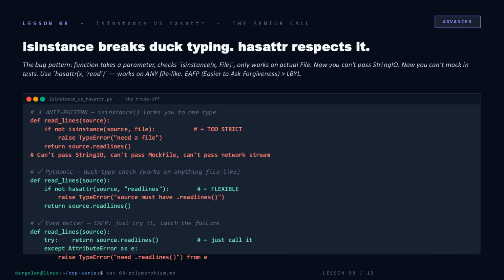The moment you write isinstance(source, File), you've slammed the door on StringIO, on mock objects, on every network stream that quacks like a file. The hasattr version opens it back up. Anything with a readlines method is welcome, but the truly Pythonic move is the third one. Just call it. Wrap it in try except, catch the AttributeError, and re-raise something meaningful. That's EAFP. Easier to ask forgiveness than permission.